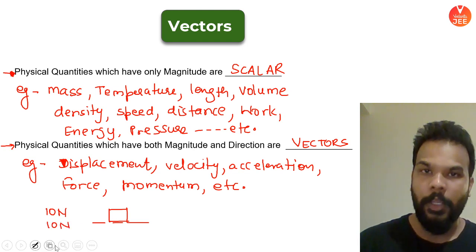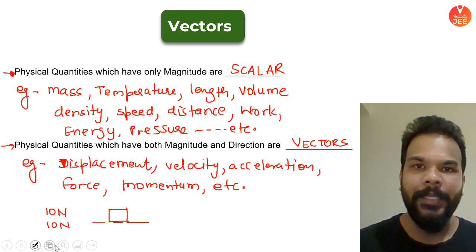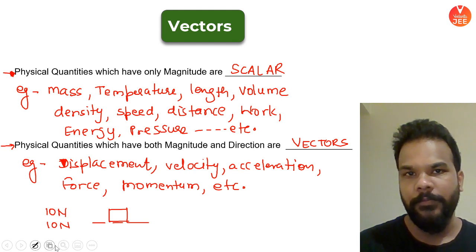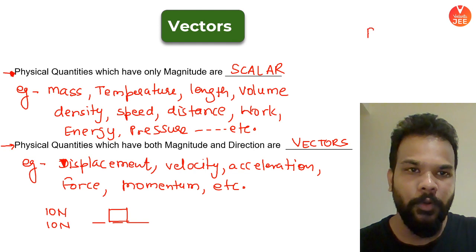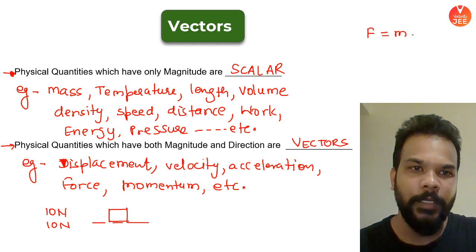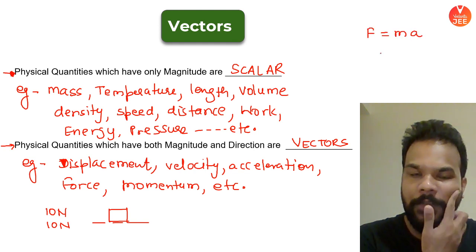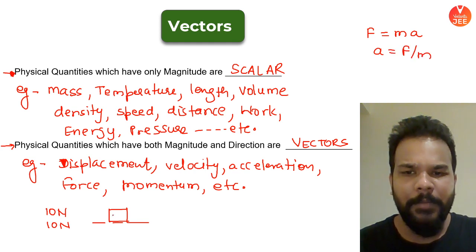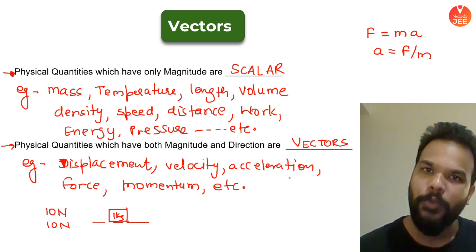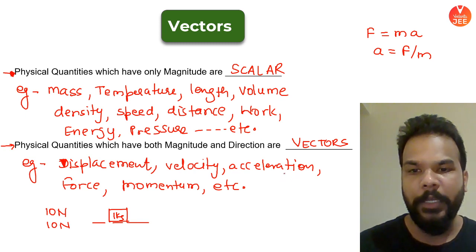So what will be the acceleration of the body? In detail, you don't need to know. All you need to know is that acceleration is force upon mass. And say the mass of the body is 1 kg only. That means the value of acceleration is going to be equal to the force only. So can you tell me what exactly is going to be the value of acceleration?